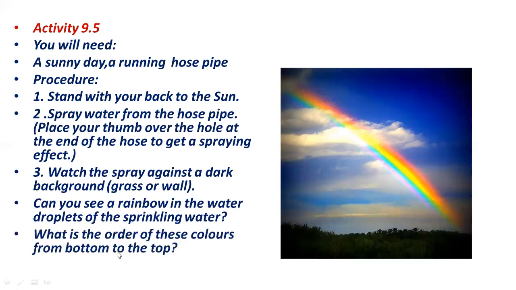What is the order of these colors from bottom to the top? Yes, when the sunlight falls on the water of the pipe, the water molecules will act as a prism, and it will give us the rainbow. And the pattern of colors is the same. Red will be at the top and violet at the bottom. The pattern is the same, no change in pattern.